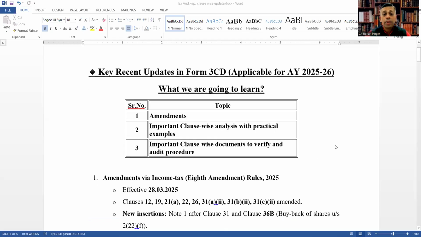Key recent updates in Form 3CD applicable for assessment year 2025-26. What we are going to learn today is the amendments, important clause-wise analysis with practical examples, important clause-wise documents to verify, and also audit procedure to help you do it fast.